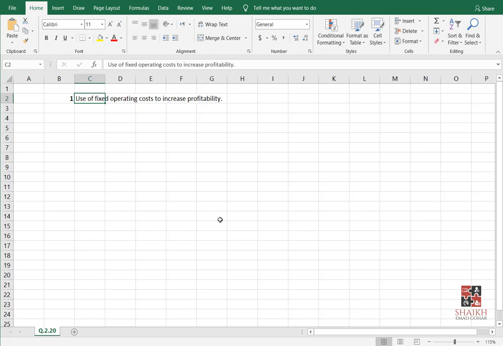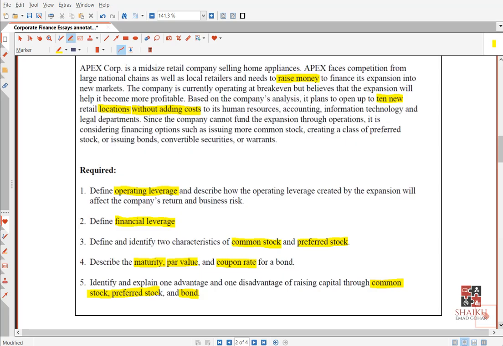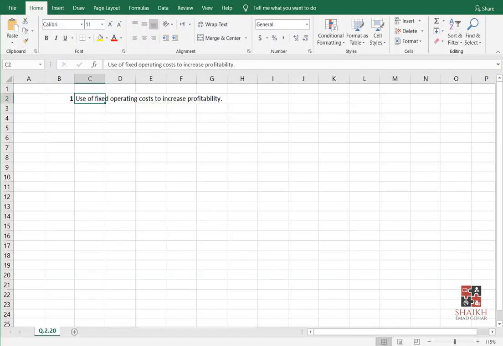So now see, they are asking you how the operating leverage will affect the company return and business risk. Right or not? It will affect the risk and return of the company or not? Write yes in the chat box if you agree with me. My fixed cost will affect my return and risk or not?